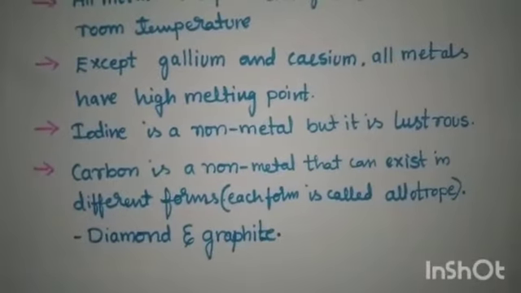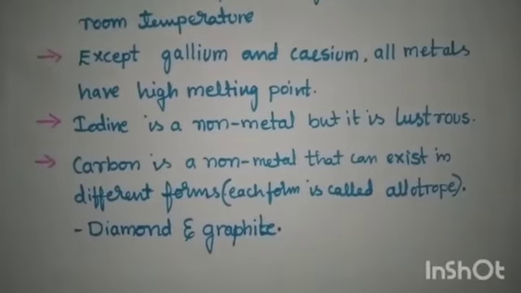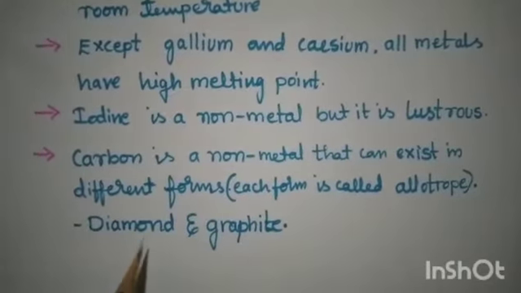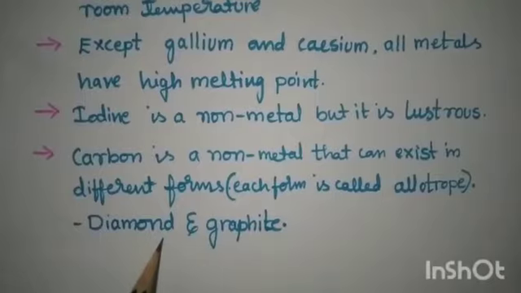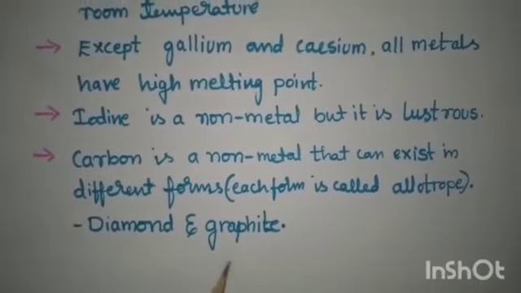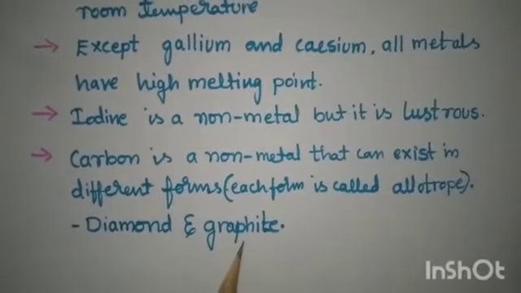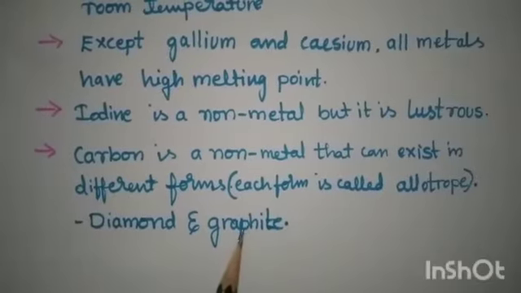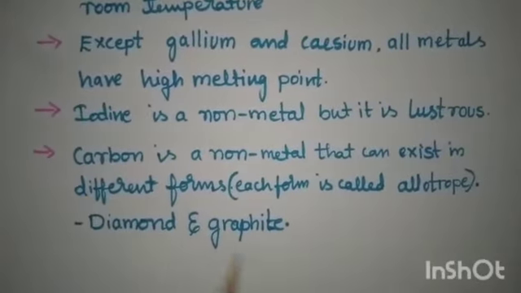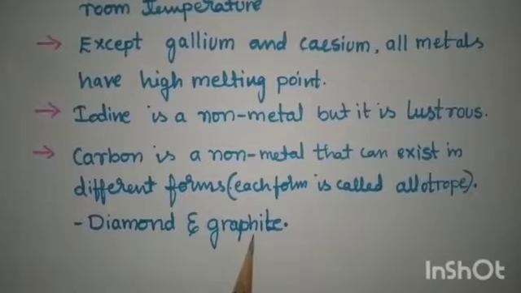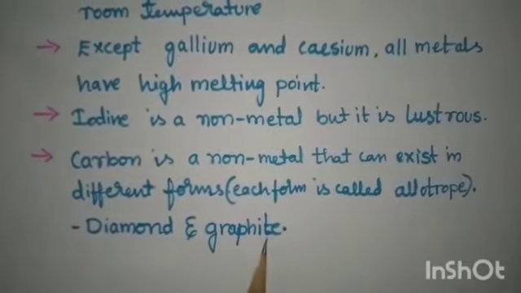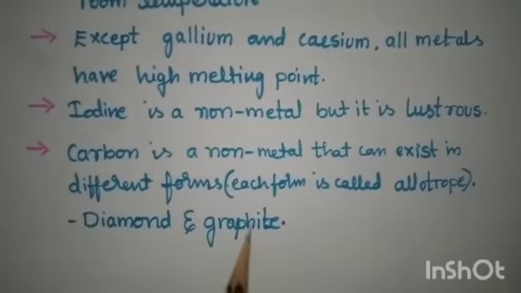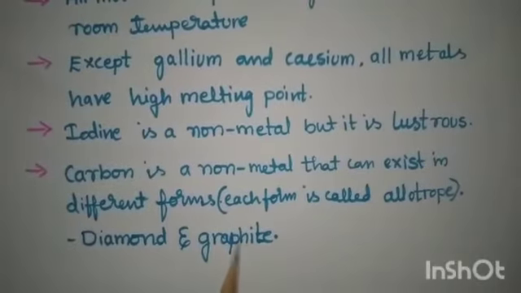Non-metals usually have a low melting point, but diamond has a high melting point, though it is a non-metal. And one more thing, graphite. Graphite is also an allotrope of carbon. This graphite also conducts electricity. It is used in electrodes.